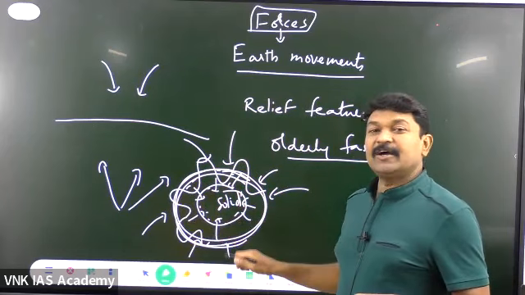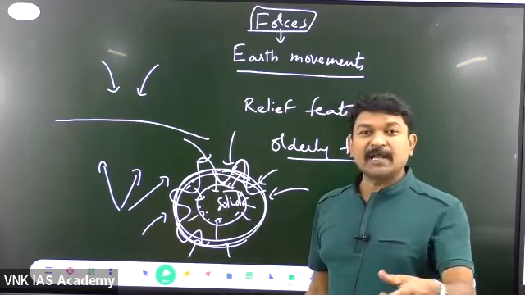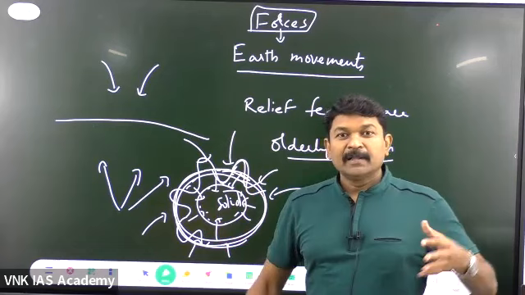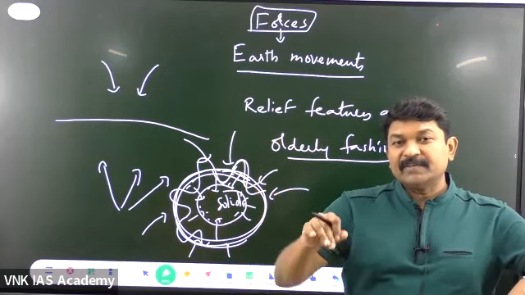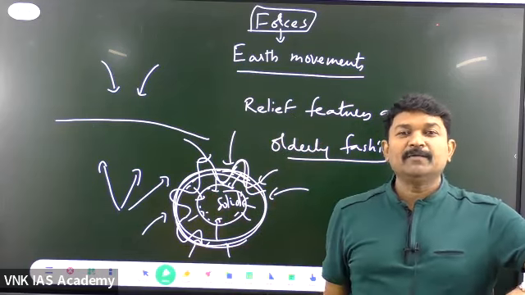When this area turns into ups and downs, the upper part is called the continent. The lower part is called the ocean. This is how the continents and the oceans have formed. The depressions are called the oceans. Over a period of time, within this depression, the rain water accumulated and formed wide oceans.